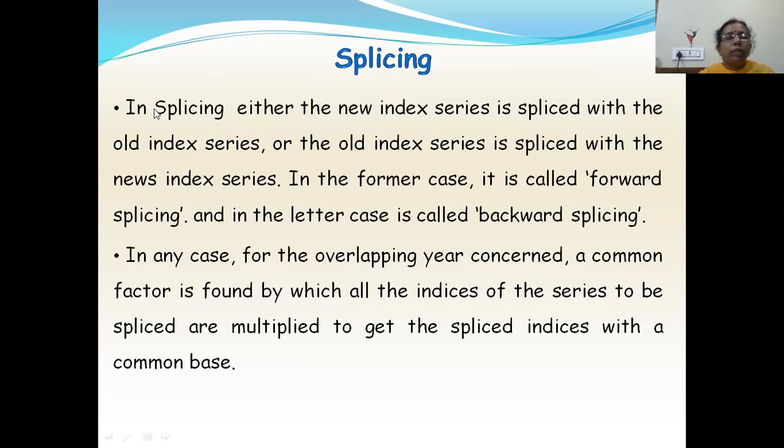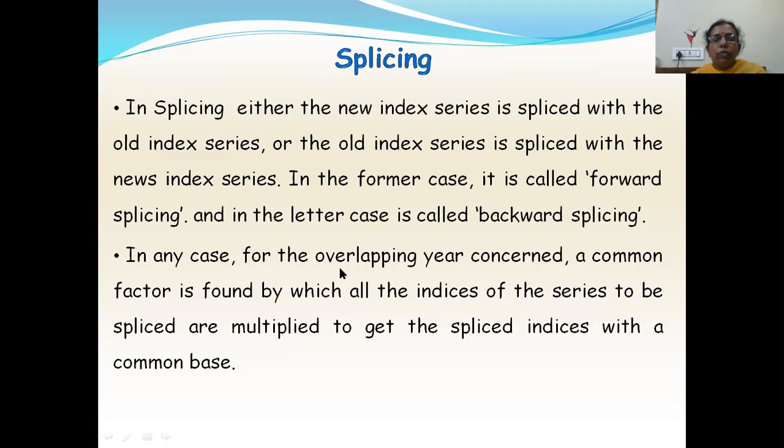More precisely, in terms of statistics, in splicing, either the new index series is spliced with the old index series or the old index series is spliced with the new index series. So when the new index series is spliced with the old index series, it is called forward splicing. And when the old index series is spliced with the new index series, then it is called backward splicing.